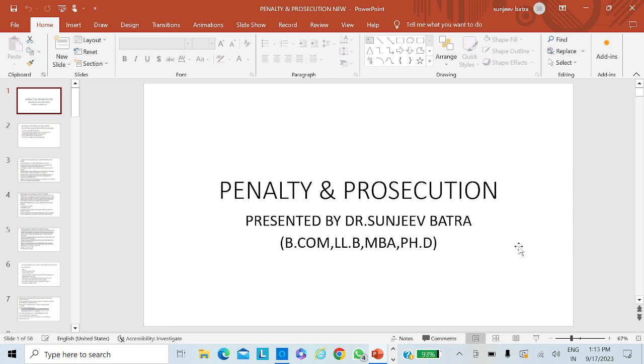At the outset, I would like to tell you something about the penalty. From the assessment year 2017-18, there was a sea change in the penalty provisions.